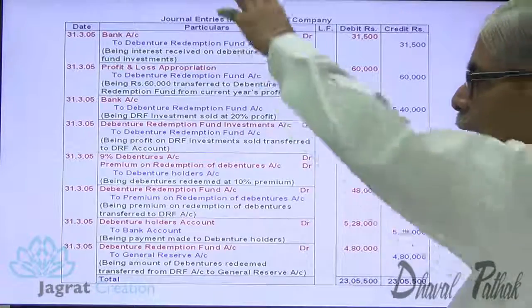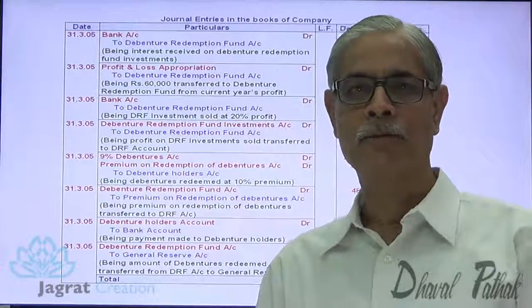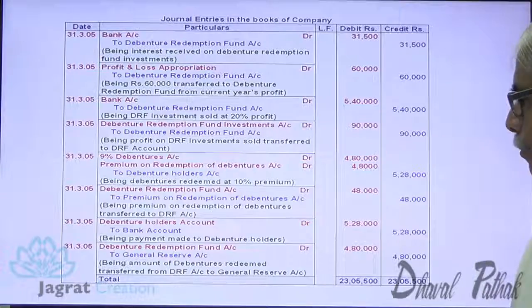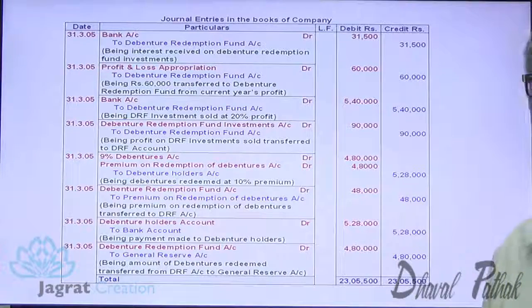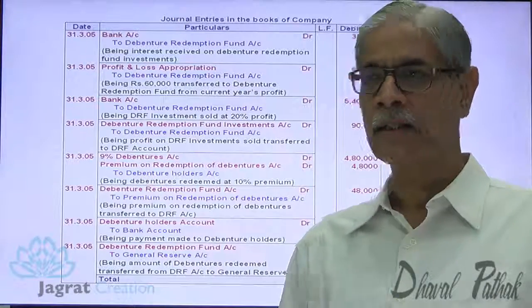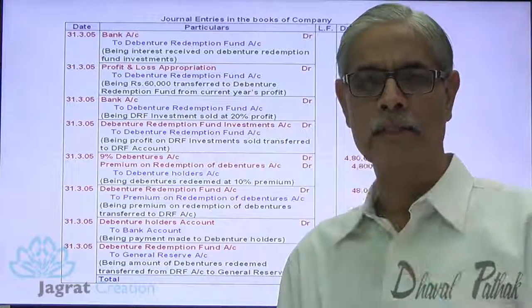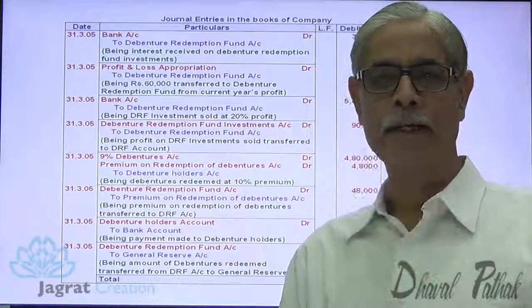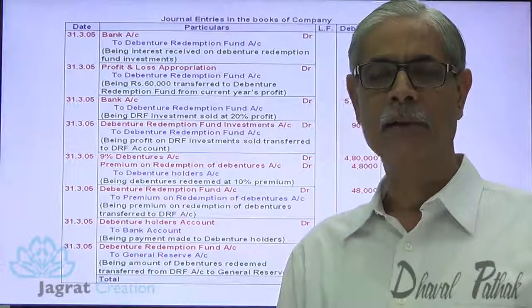But observe one thing. These are the total number of journal entries that we have recorded while solving the sum. Just observe them. So here the journal entries are reported and presented. They were already considered while solving the sum. Ledger accounts are already demonstrated. I think that you have followed all these concepts.